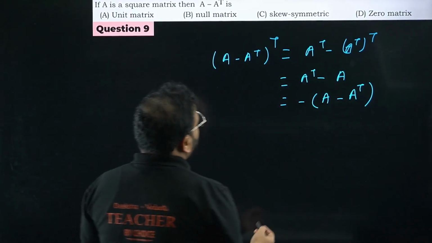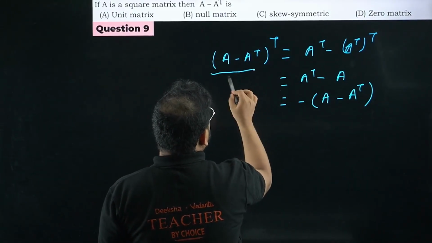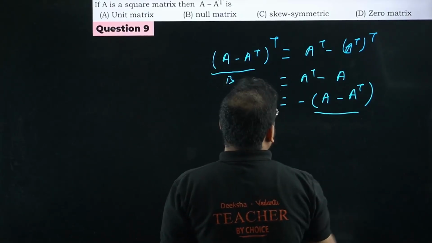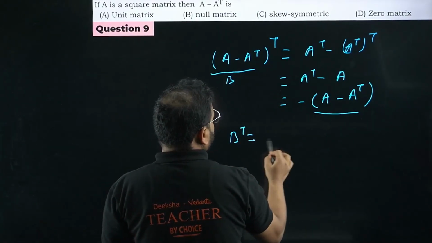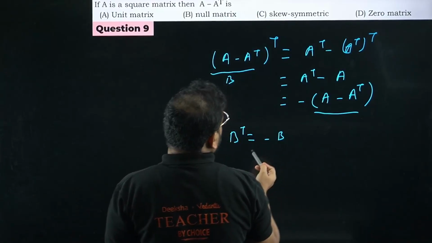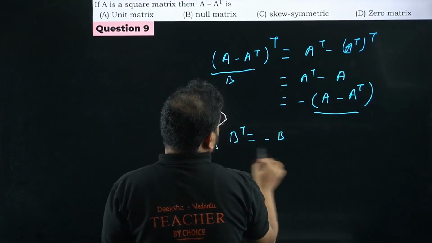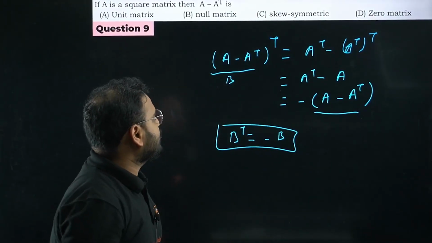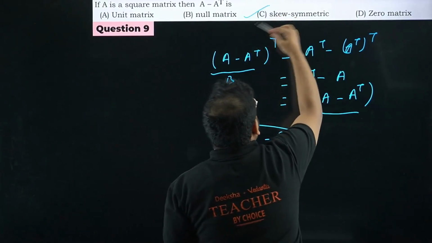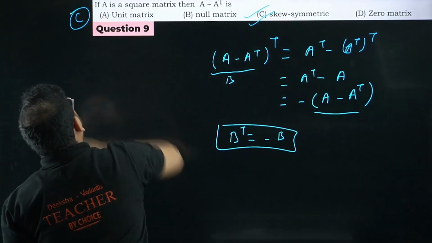So what we have over here is, if I take this as, let's say, matrix B, what will happen? I'm taking basically B transpose equals minus B. Correct? B transpose is nothing but minus B. So what is the answer? Skew symmetric. Option C is correct. Please check. Option number C is correct.